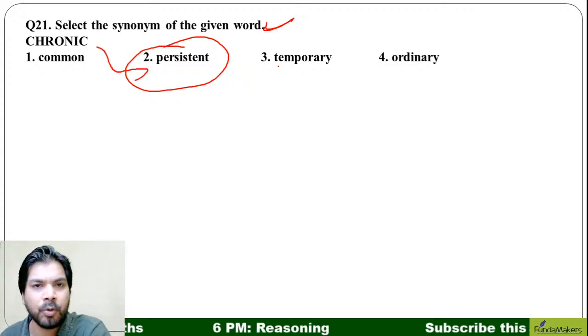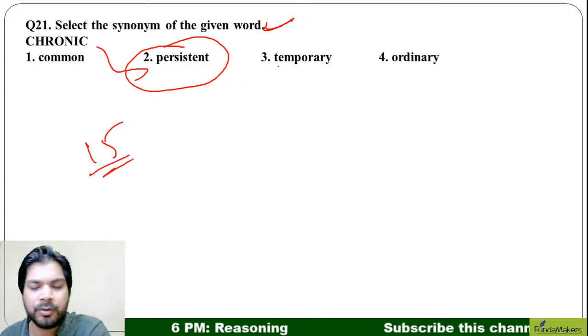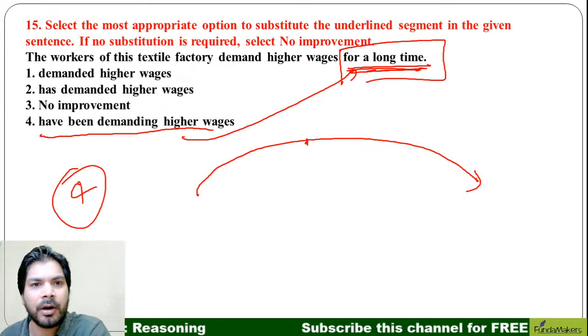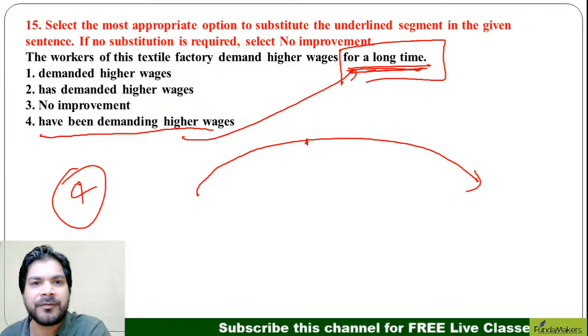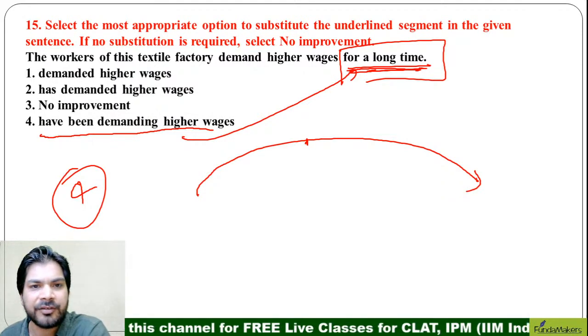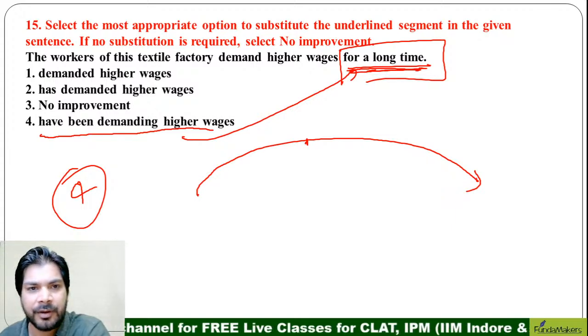Let me go back to question number 15. Akash Bandhu Jain is asking why option number 2 is incorrect. Right. So for "the workers of this textile factory has demanded," first of all, it is plural. Workers is plural. So "has demanded" cannot be right here. Akash, I hope your question is solved.